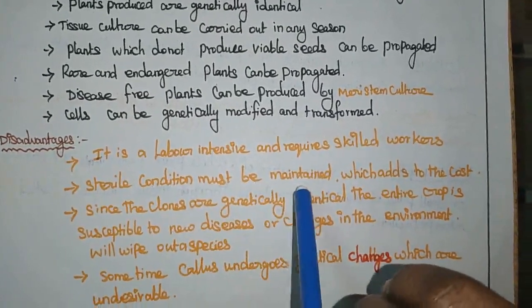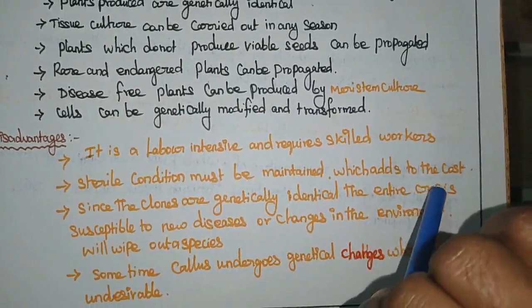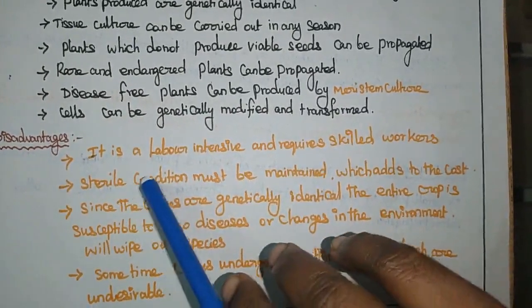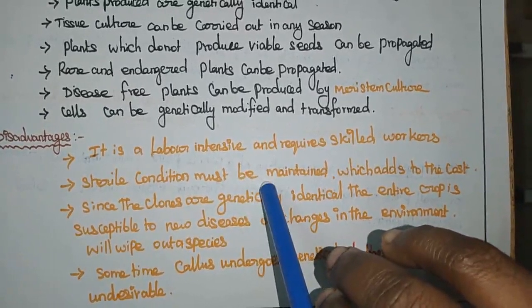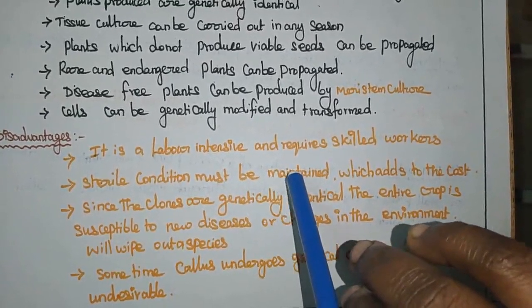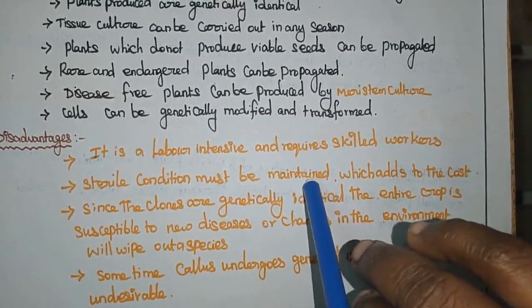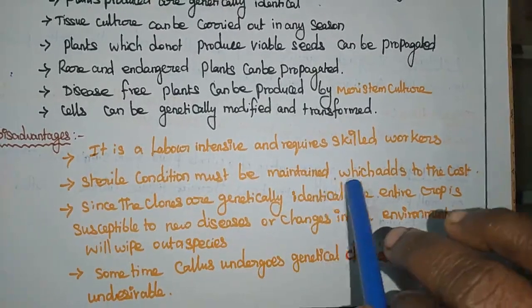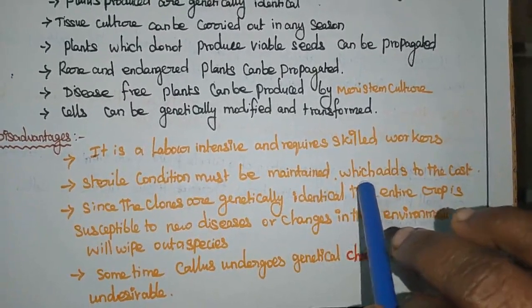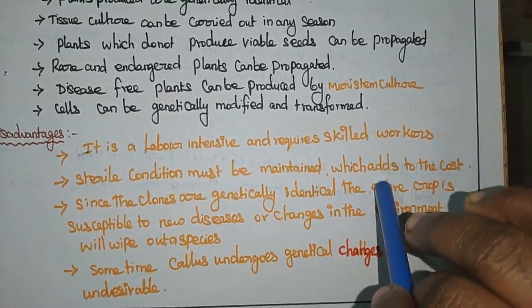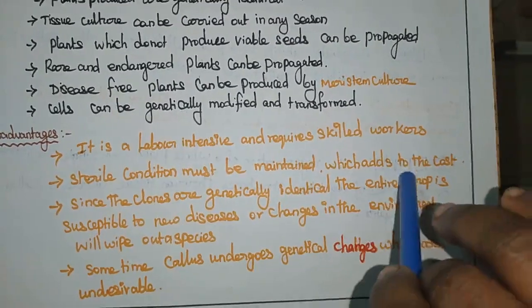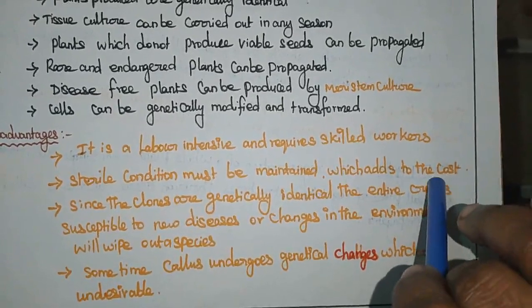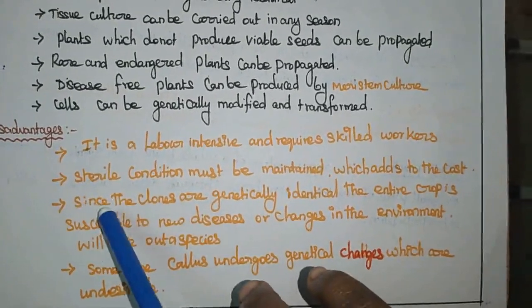Sterile conditions must be maintained, which adds to the cost. So we should maintain aseptic conditions, that is, we should not allow contamination in the culture medium when the plants are grown in this method. So we should spend more money on this method. So it is an expensive method also. So it adds to the cost, whatever we are spending on this method.